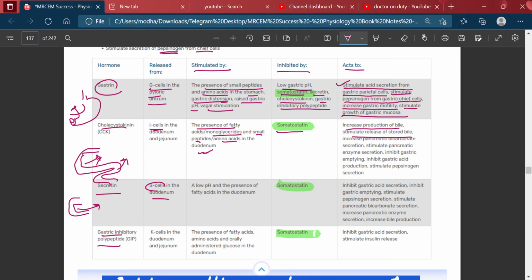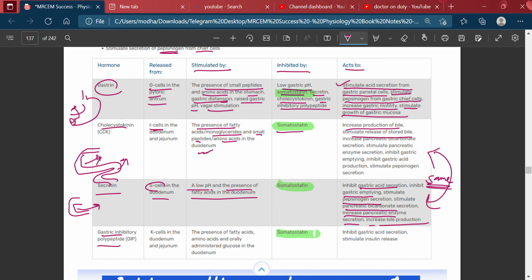A low pH and the presence of fatty acids in the duodenum will stimulate the secretion of secretin. It inhibits gastric acid secretion, inhibits gastric emptying, stimulates pepsinogen secretion, stimulates pancreatic bicarbonate secretion, increases pancreatic enzyme secretion, and increases bile production. All the effects are the same as cholecystokinin and gastric inhibitory polypeptide.